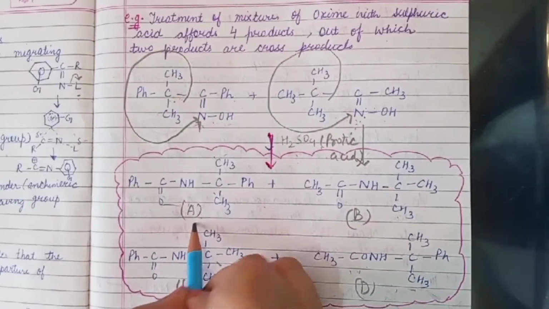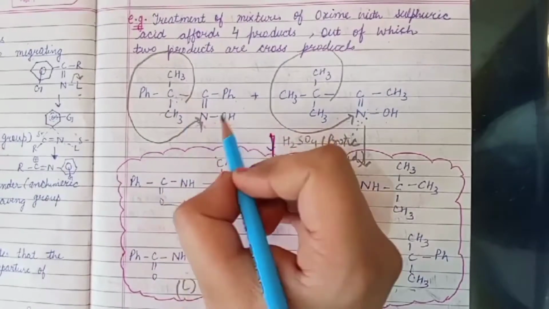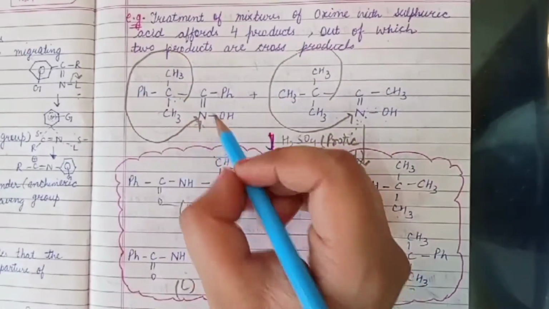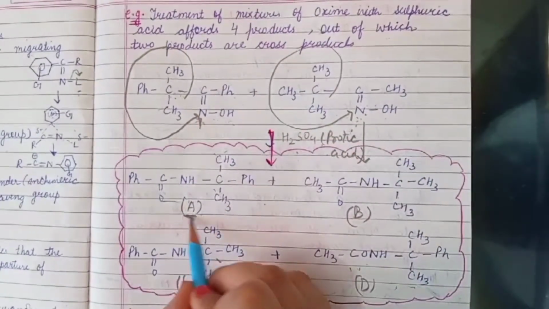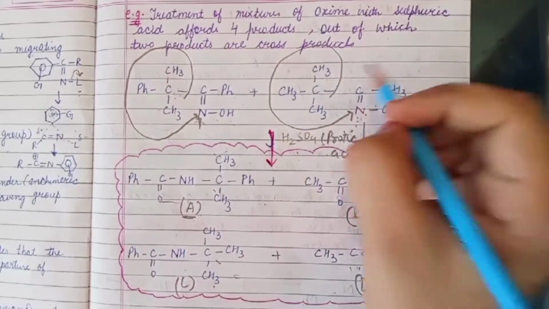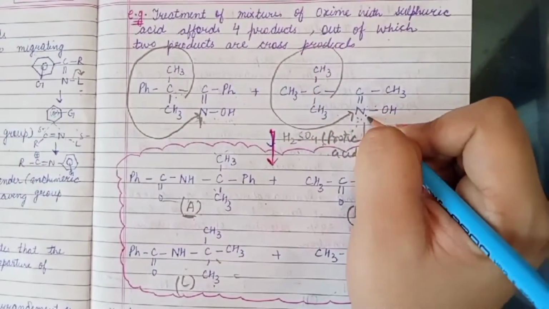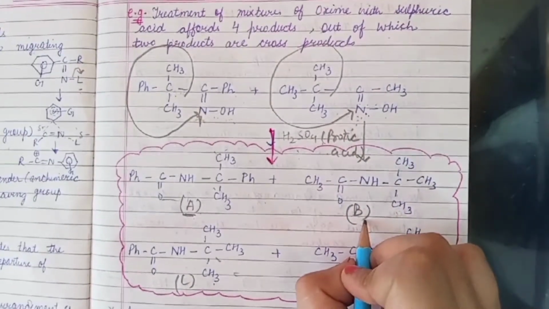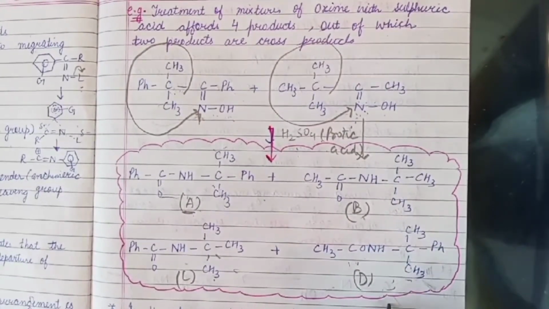This product is formed when this group migrates to this nitrogen atom. Why does this group migrate, not this one? Because this group is anti to this hydroxy group, and it results in the formation of product A. When this species migrates to this nitrogen atom, it results in the formation of product B. Now the C and D. How are these two products formed?